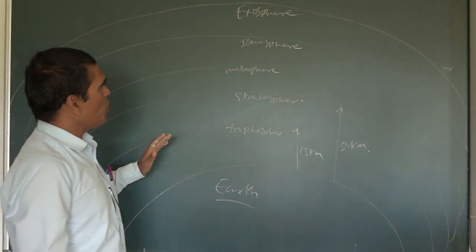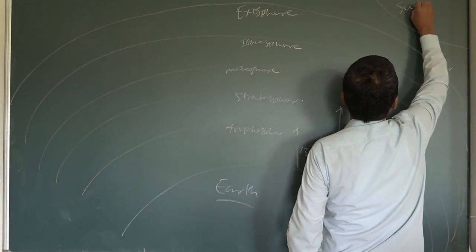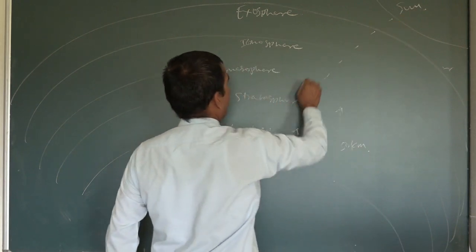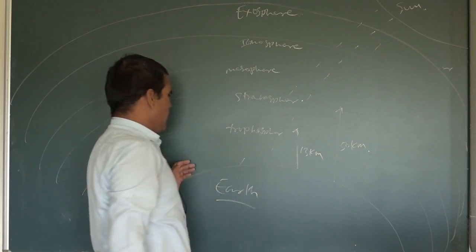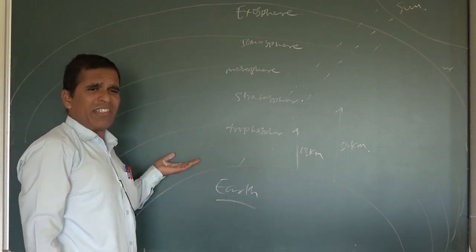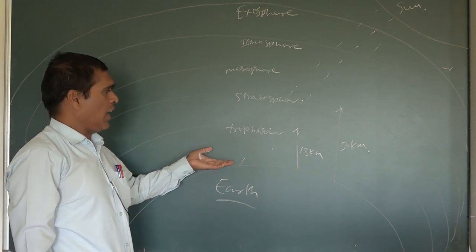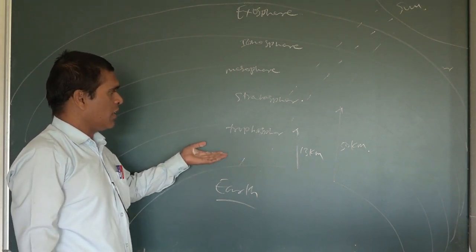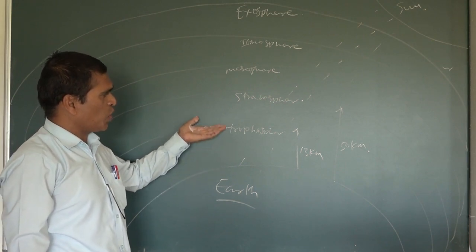Because when the sun rays come on the earth, the earth becomes warm, hot, and the air near the earth also becomes warm and light-weighted, and it goes up.